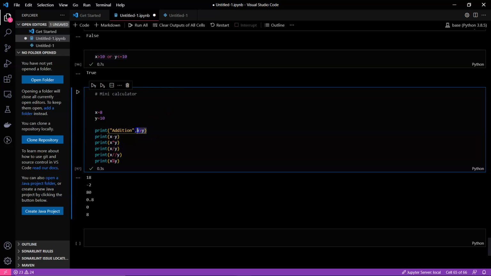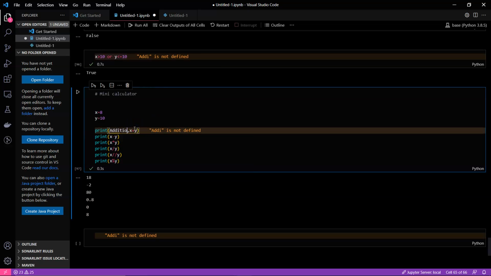But for variables we are not using any double quotes, because whenever you assign a value to a variable, suppose x, this x gets stored in memory, and now Python knows that this variable has this value, so you don't need a string representation. But if you use something which you did not declare, then Python doesn't know what it is.